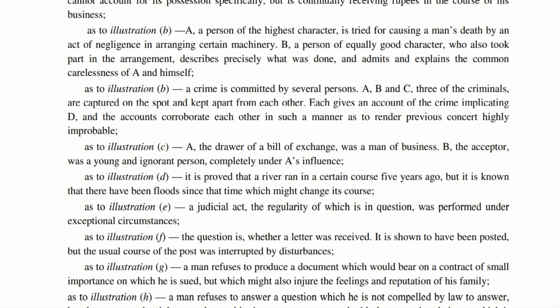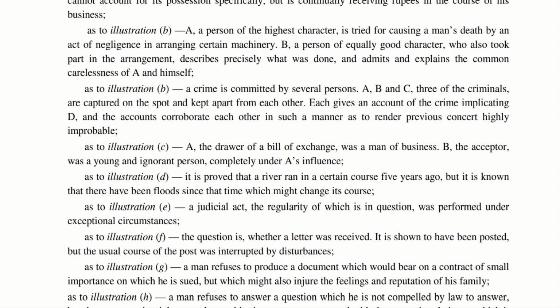A judicial act, the regularity of which is in question, was performed under exceptional circumstances. So a judicial act is being performed. Now the court is questioning its regularity. In that case, the person who claims the exemption has to prove to the court that there were some exceptional circumstances due to which the judicial act was done, though it is not regular.